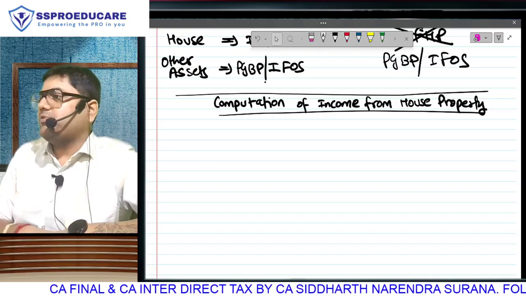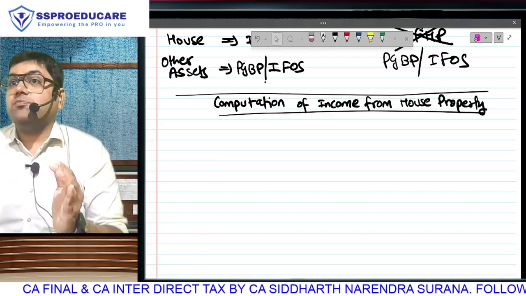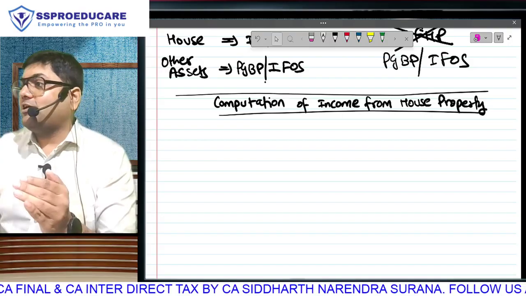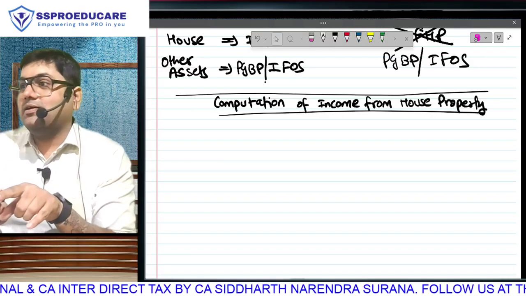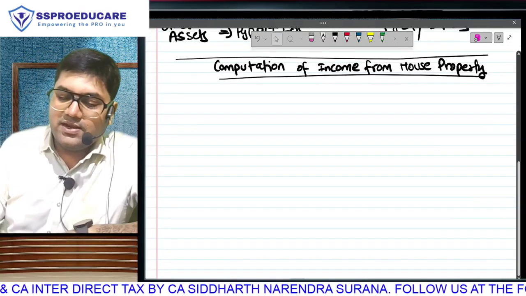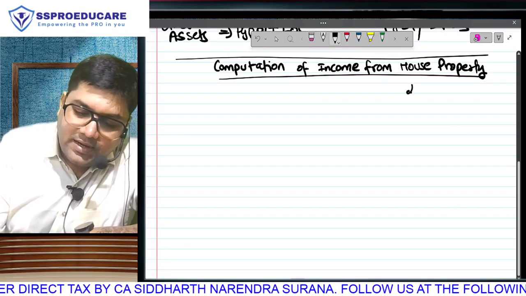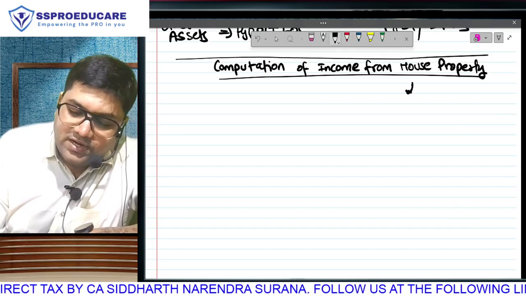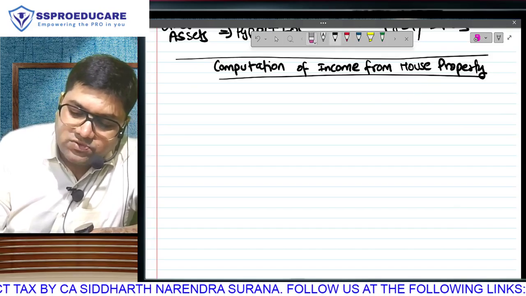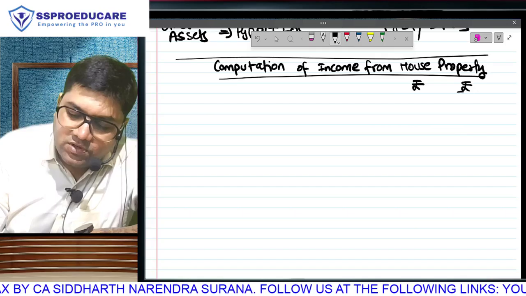So whenever there is a question on house property, this is the pro forma. You know, every time you learn a new chapter in accounts, the teacher tells you, कि ये format hai. This is the format. You will give the heading. There will be particulars. There will be 2 amount columns. Right now, it's only a pro forma, so we don't need very big amount columns. When we solve actual questions, उस time पे we will obviously need big amount columns.